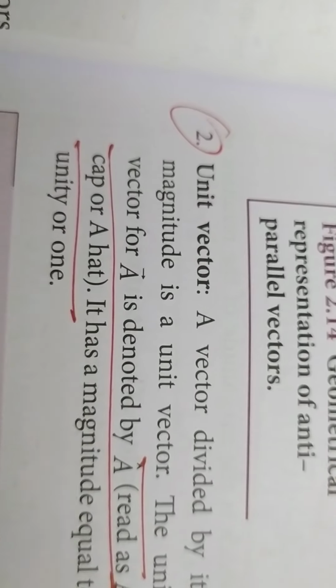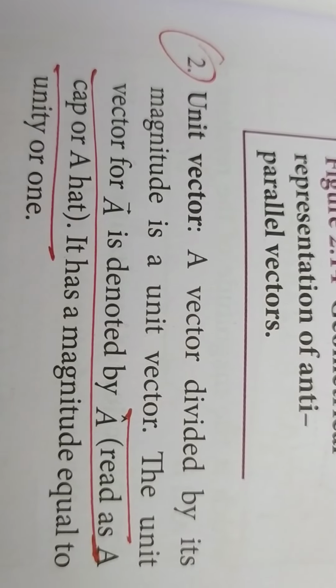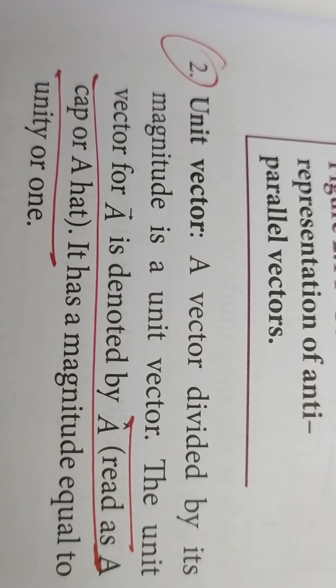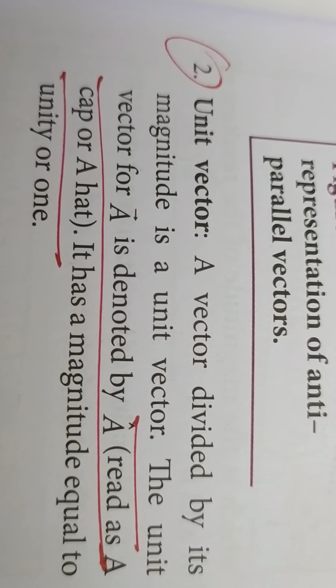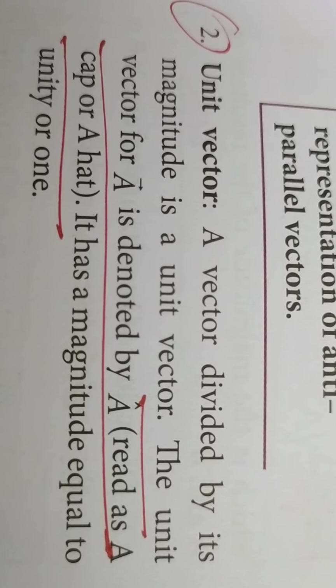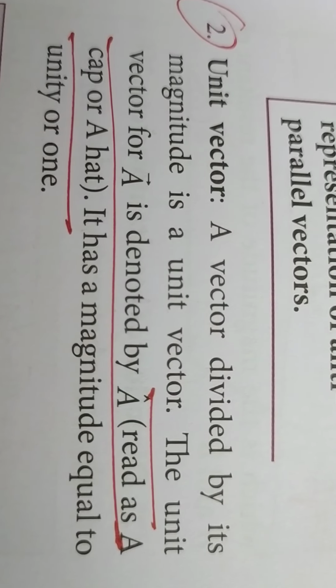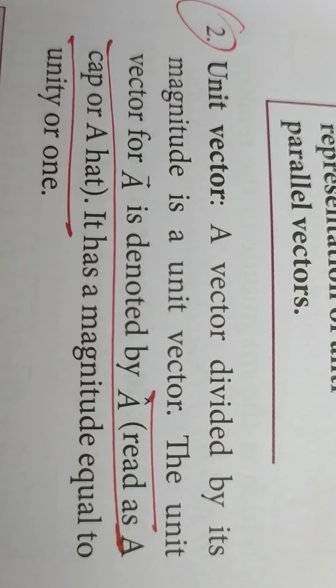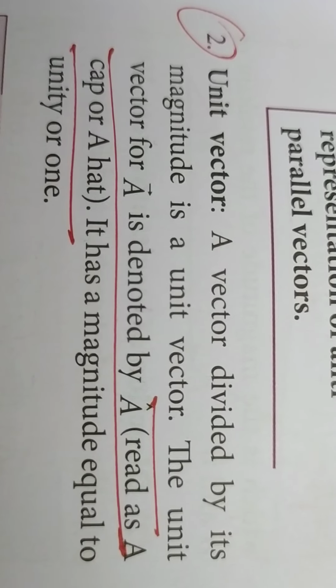Next we shall see the unit vector. A vector divided by its magnitude is called a unit vector. The unit vector of a is denoted by a cap; you can read it as a cap or a hat.